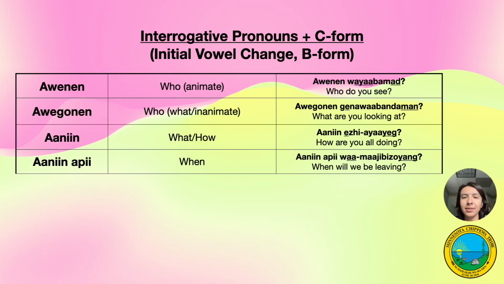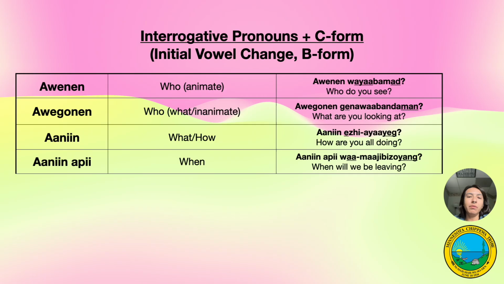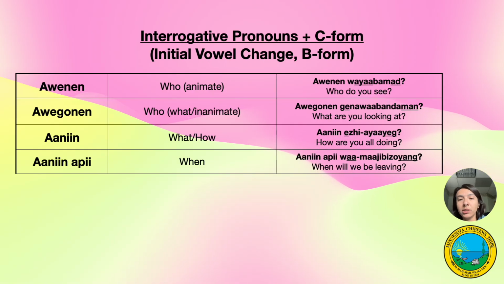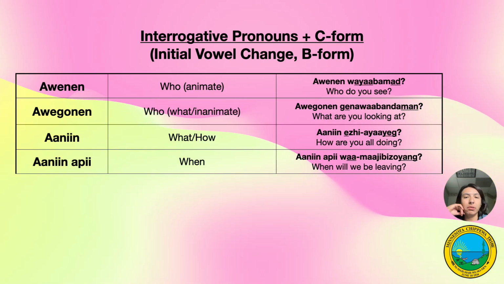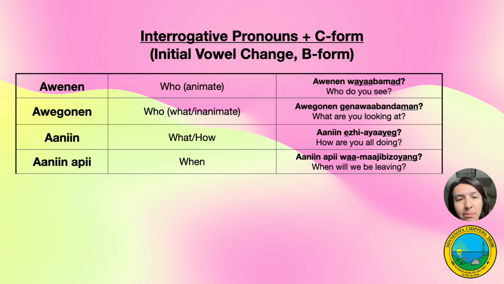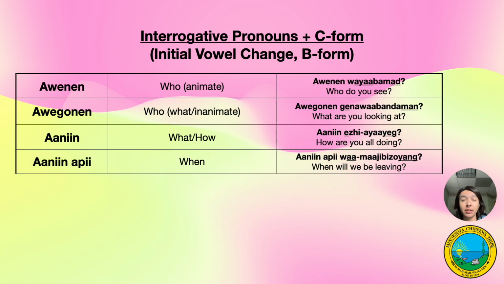VAI, that's like start driving, take off, leave, they all work. And then we have a tense marker on there. Wa is the future tense to express the desire, will, or want. That double I changes to double A, so we have wa majibizoyang, which is the B form conjunct for we, including the person that I'm talking to.